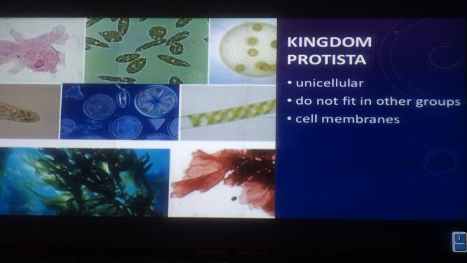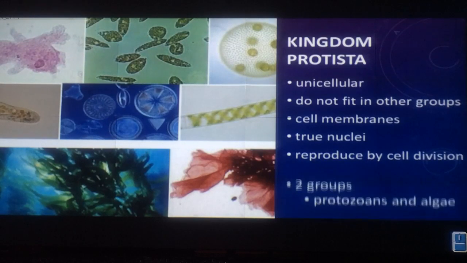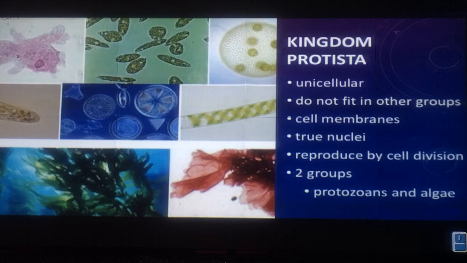They do have cell membranes, and they do have a true nucleus, which is different from the first two kingdoms, which do not have true nuclei. Nuclei is the plural. They reproduce by cell division, which we learned about in the previous lesson. In this kingdom, they're divided into two groups called protozoans and algae.